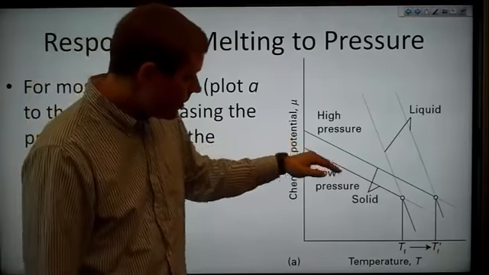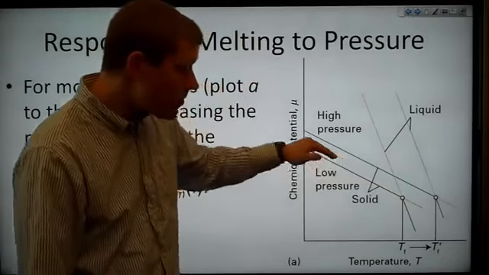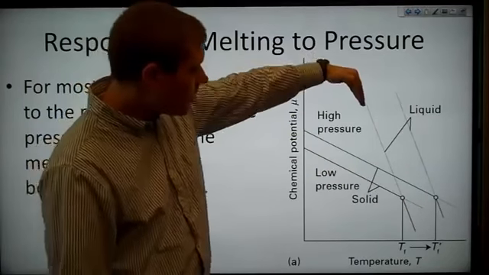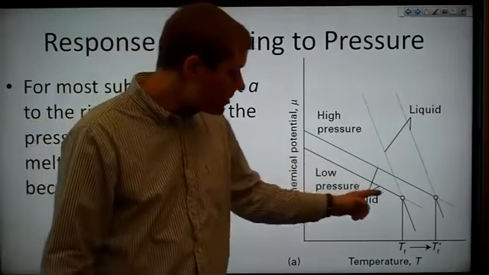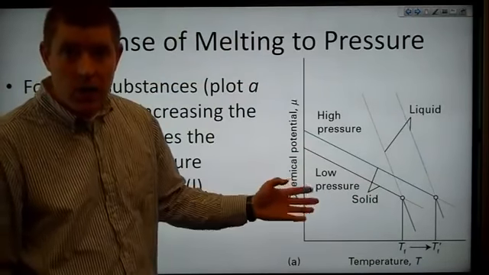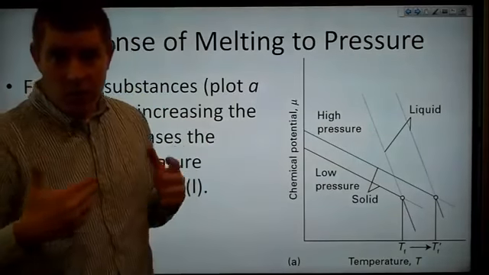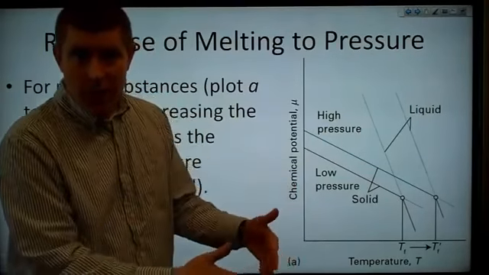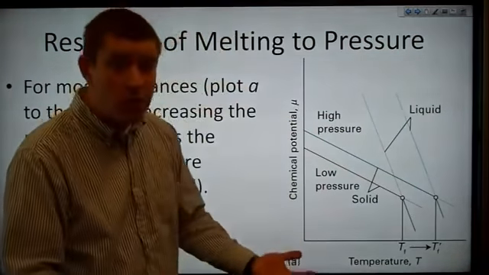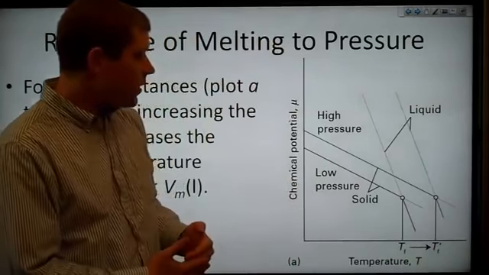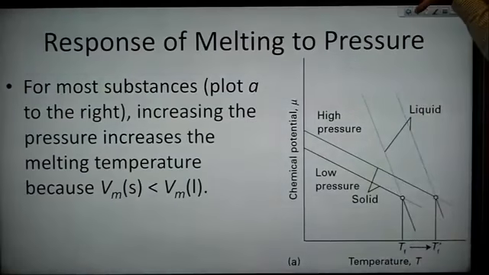So if we increase the pressure from some low value to some higher value, note that we're also increasing where the liquid curve is. And so now the place at which those two curves meet, remember that's where the liquid phase and the solid phase are in equilibrium. That's where we'll have the transition from solid to liquid, where we'll have melting or freezing. That temperature increases. So for most substances, we have to increase the temperature if we increase the pressure in order to get the melting phase transition to occur.